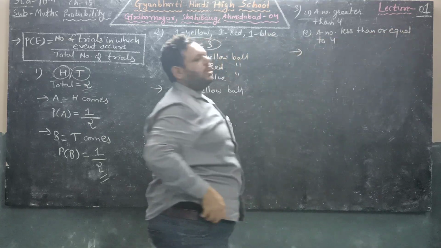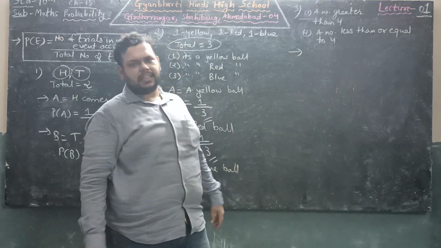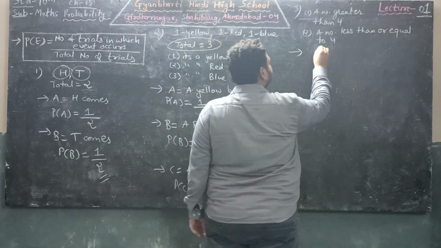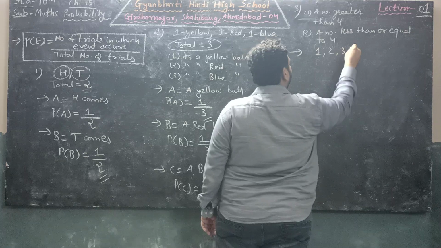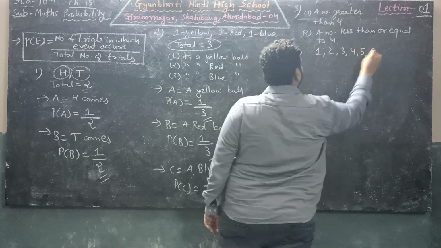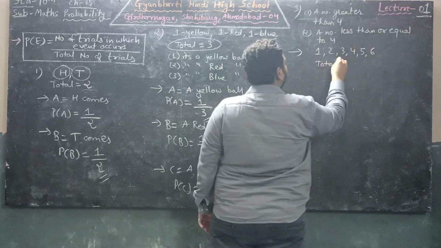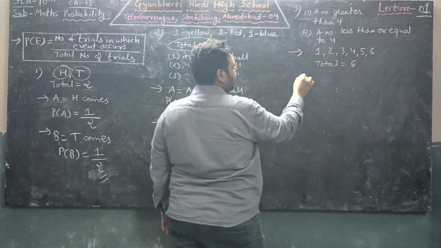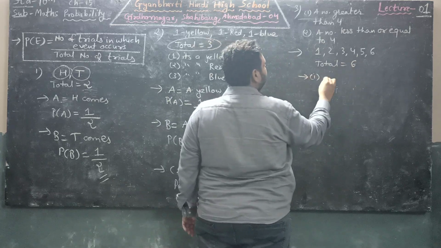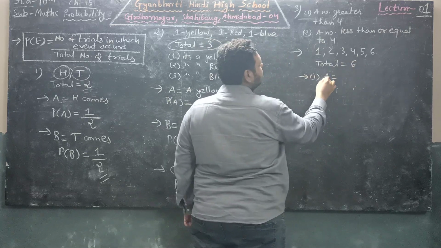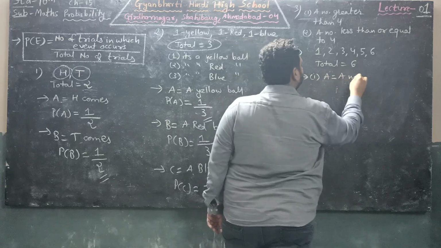So in a dice there are total 6 numbers. So total results are 1, 2, 3, 4, 5 and 6.